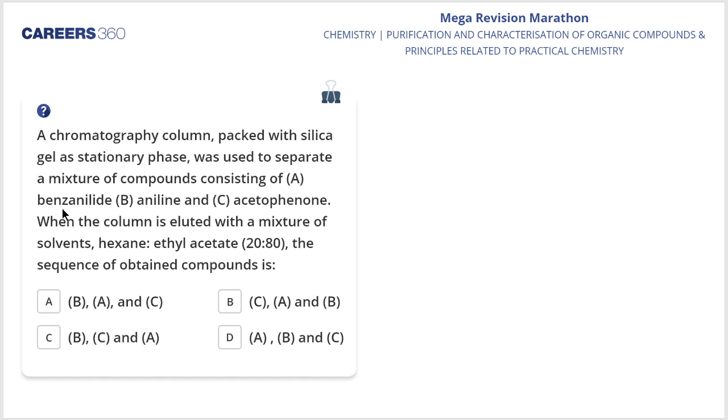When the column is eluted with a mixture of solvents hexane and ethyl acetate, 20 is to 80, that means ethyl acetate, which is a polar compound, is in excess. The sequence of obtained compounds would be,